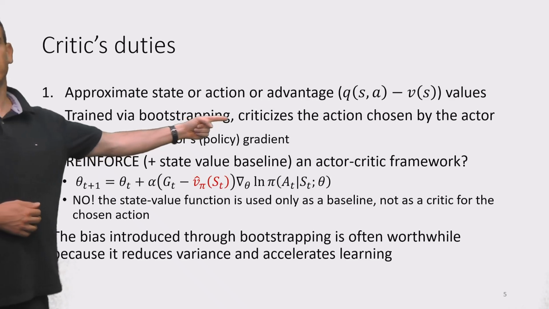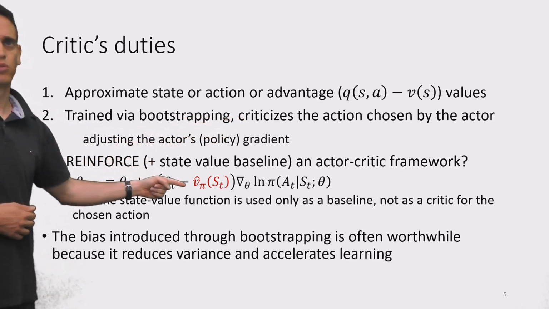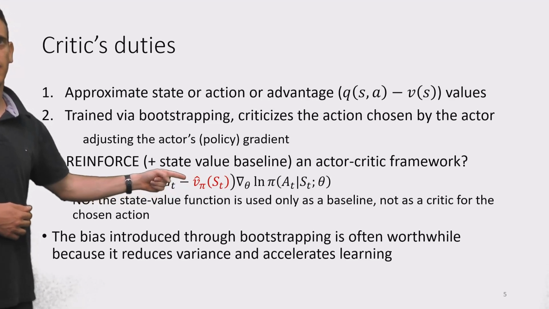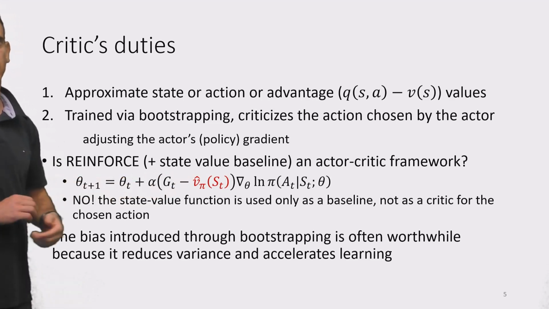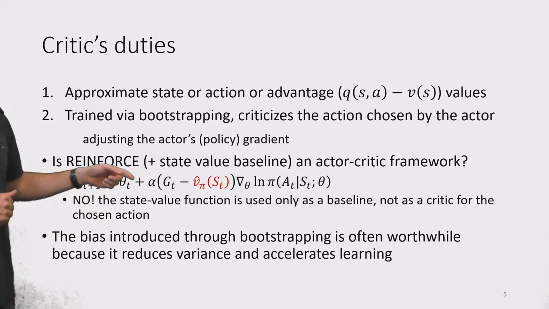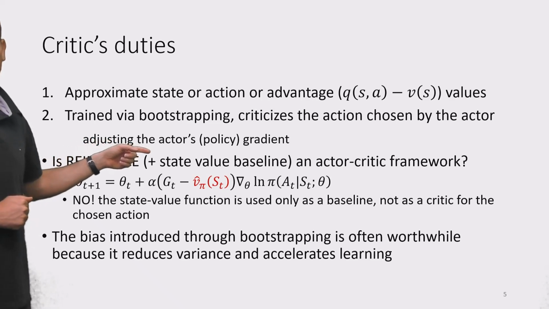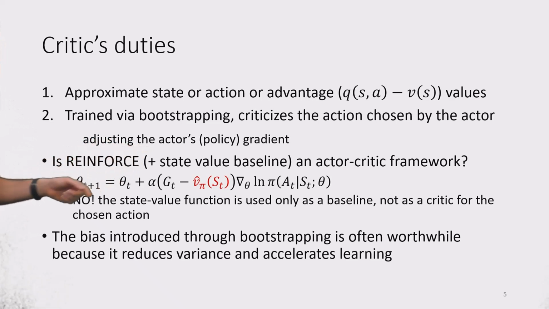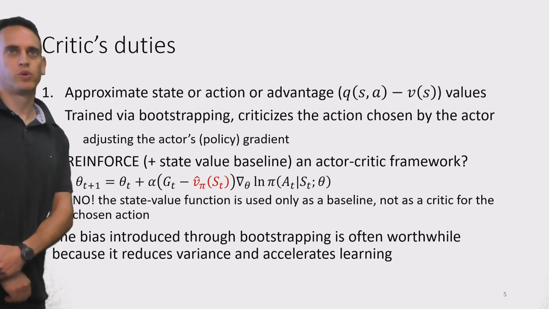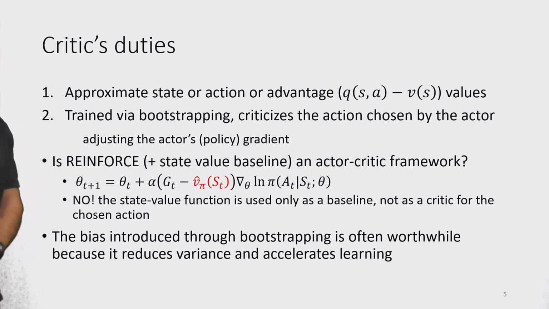Its duty is to criticize the action chosen by the actor. So it will be something like our baseline function. And then we would adjust the actor's policy gradient according to this value. Okay, so what would be the critic's duties, the value approximator's duties?